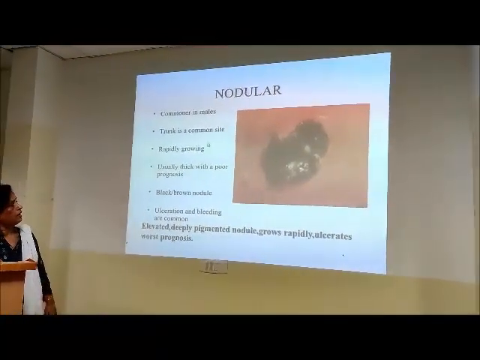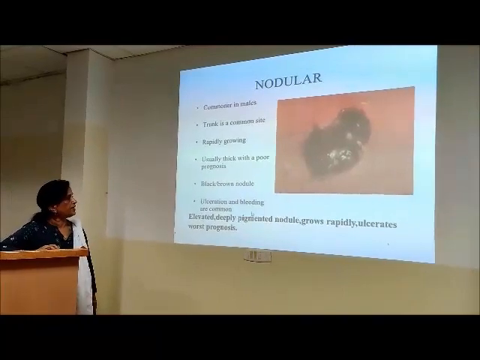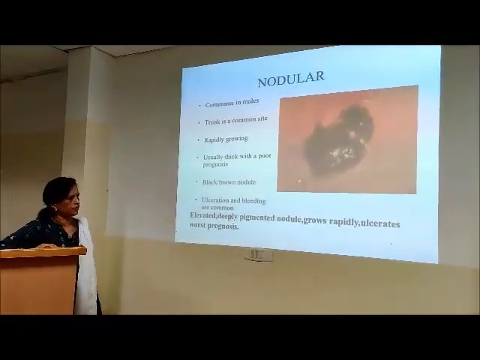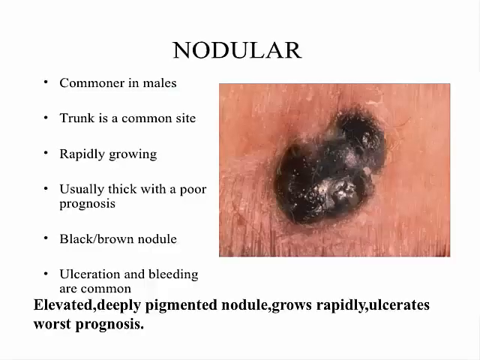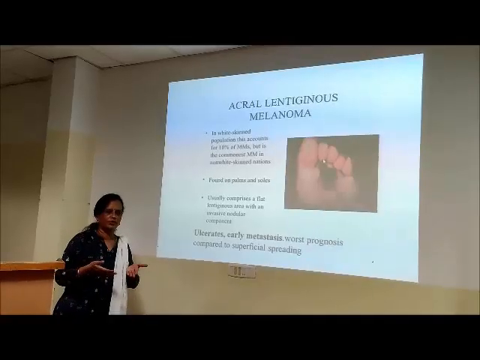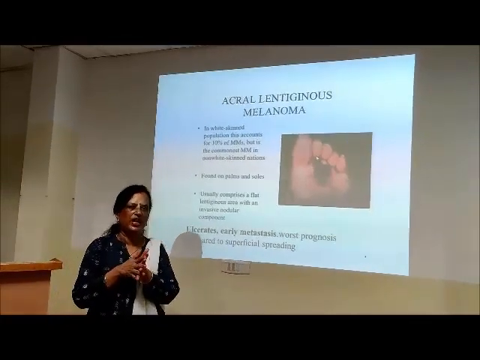So ulceration, bleeding, all the secondary changes are common in this. These nodules grow rapidly, ulcerate, and have a worse prognosis because of metastasis. So where is this lesion present? This is present on the sole, acral, peripheral parts of the body.